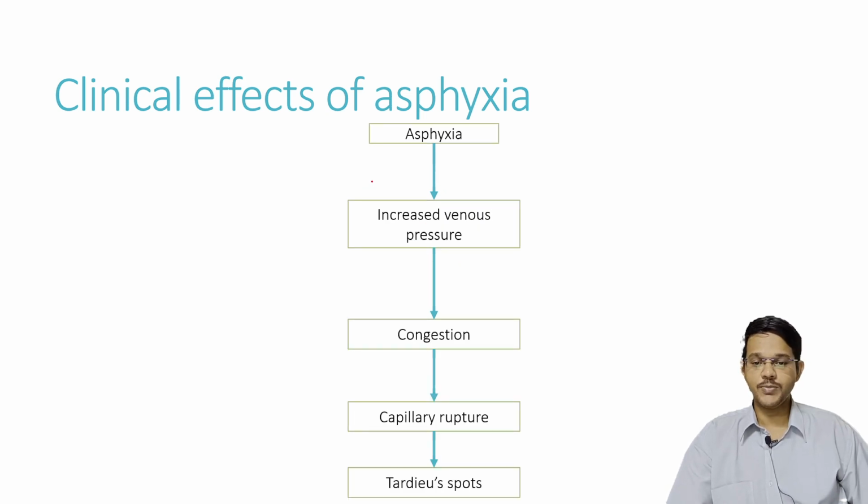Next is the Tardieu spots. For Tardieu spots or petechial hemorrhages, there are three different mechanisms. First and foremost, asphyxia can cause increased venous pressure. Because of asphyxia, the blood gets accumulated in the tissues and it may cause increased venous pressure, which leads to congestion of the organs. And congestion leads to petechial hemorrhage, that is one of the signs. Congestion can also cause capillary rupture and Tardieu spots.